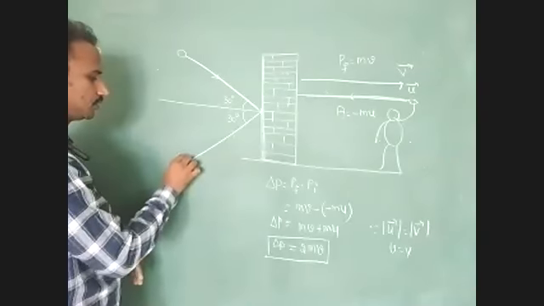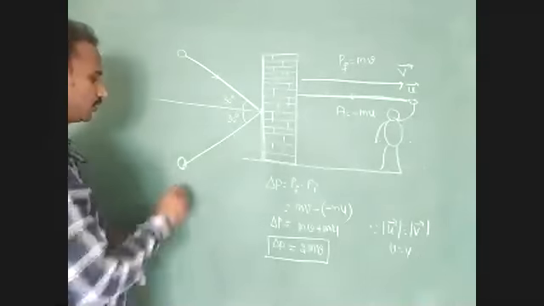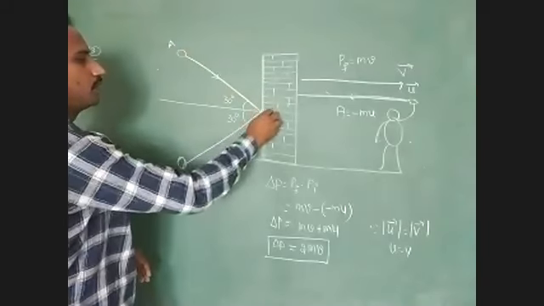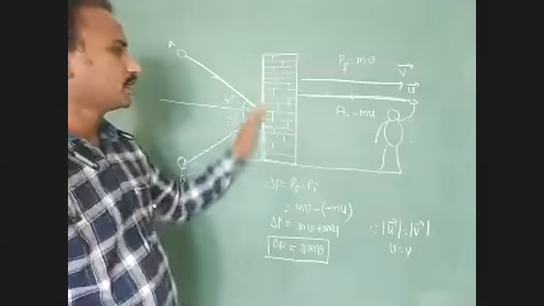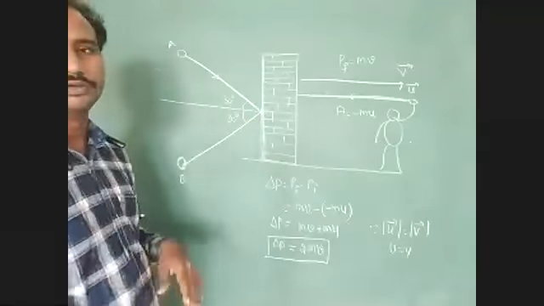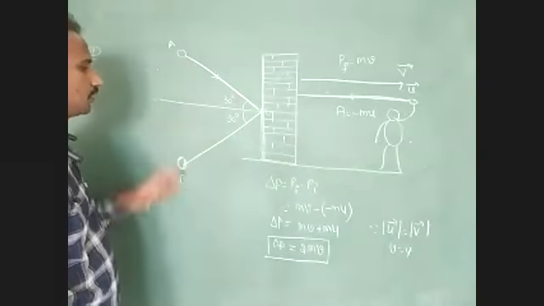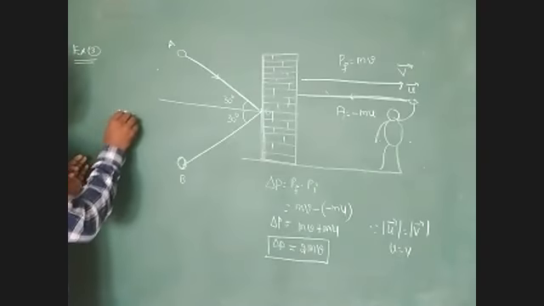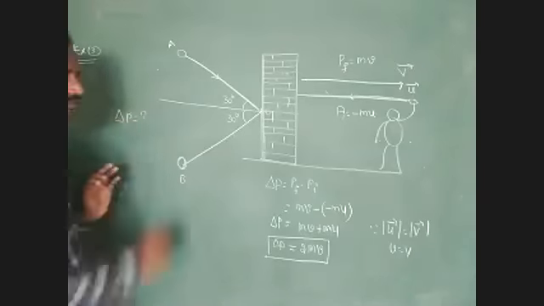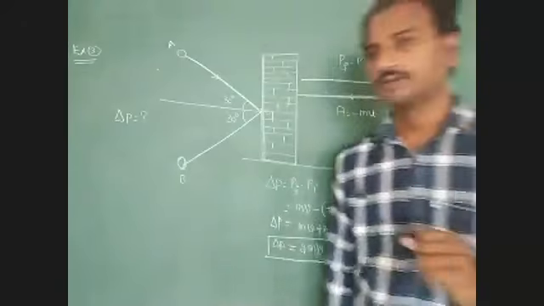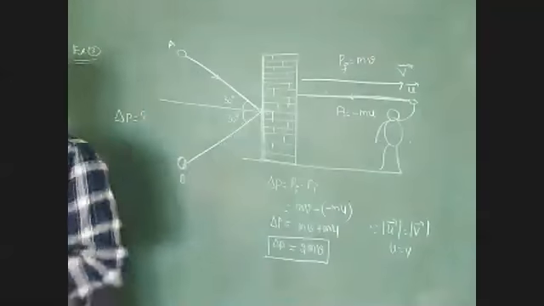The final position of the object is B, and the initial position of the object is A. The ball strikes the wall at point O. Now in this condition, we have to find the total change in momentum. What is the total change in momentum?